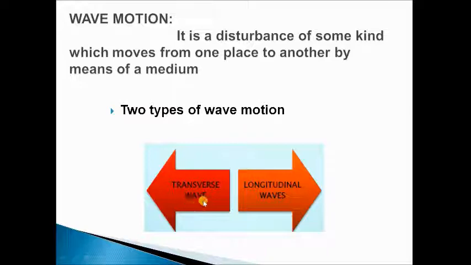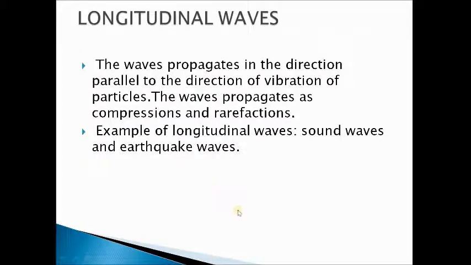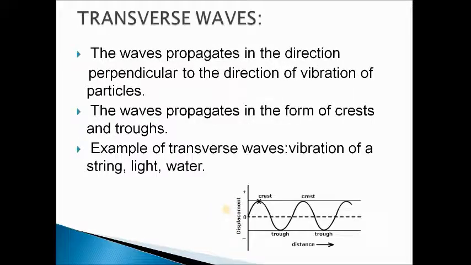There are two types of waves or wave motion. The first type is called the transverse wave, and the second one is the longitudinal wave. We shall see them one by one. The first is the longitudinal wave. These are the waves that propagate in the direction parallel to the direction of vibration of the particles, and they propagate as compressions as well as rarefactions. Usually sound waves are called longitudinal waves.